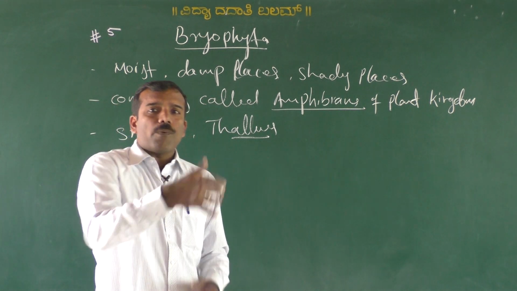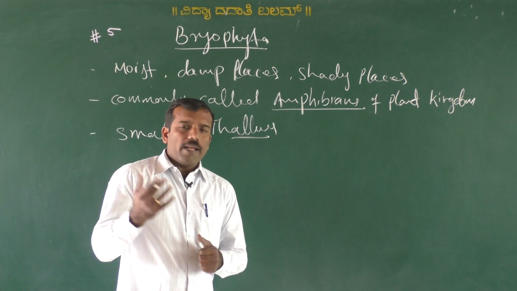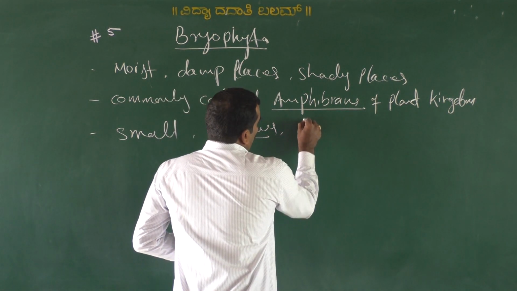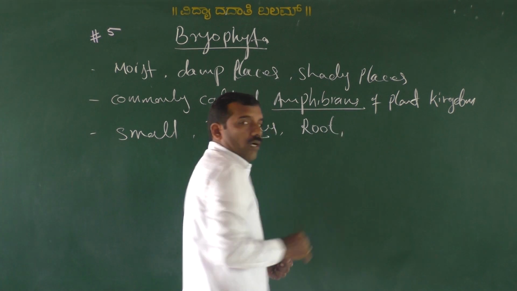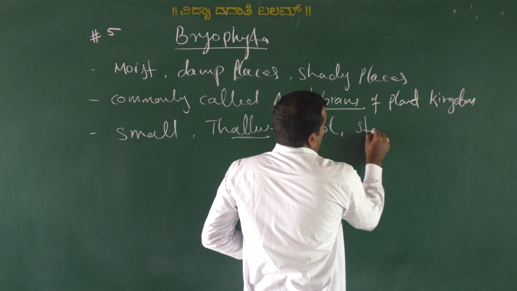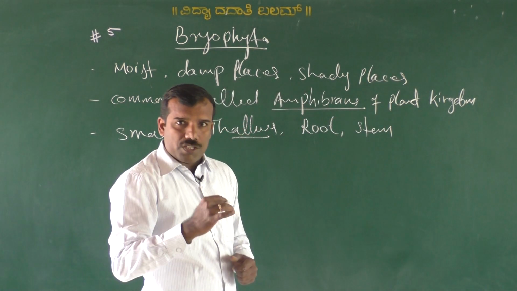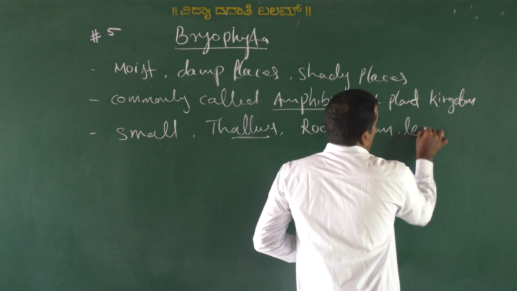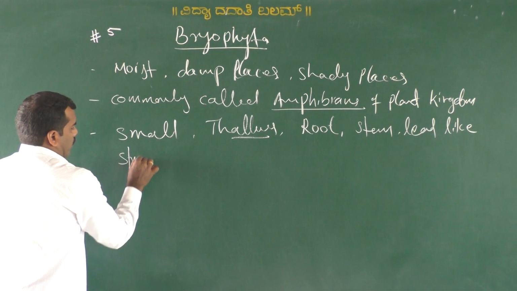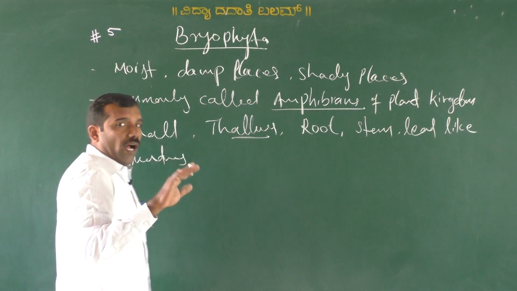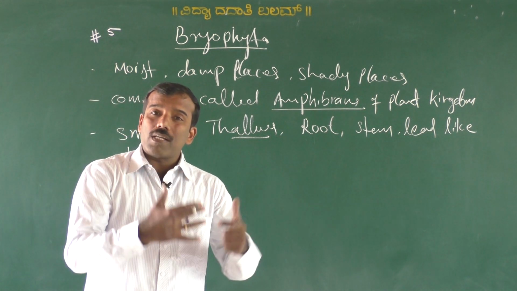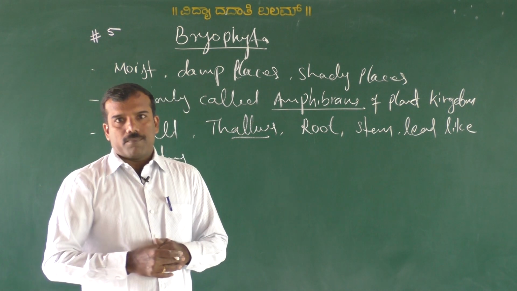But in some higher forms of Bryophyta, like mosses, they have root-like structures, not true roots, stem-like structure, that is axis, and leaf-like structures. But they are not true roots, not true stem, not true leaves. They are root-like, stem-like, leaf-like structures.